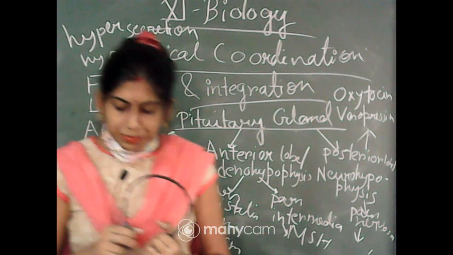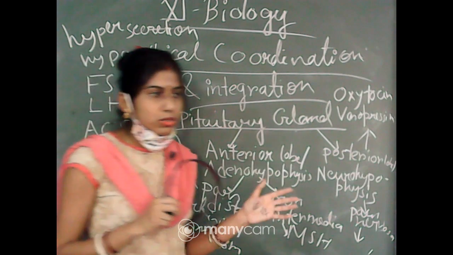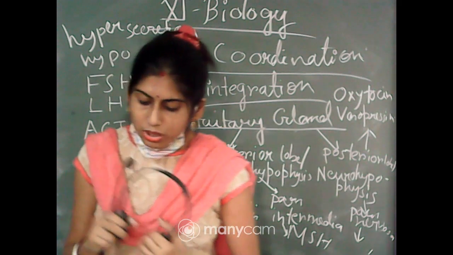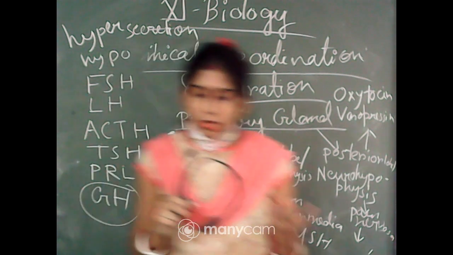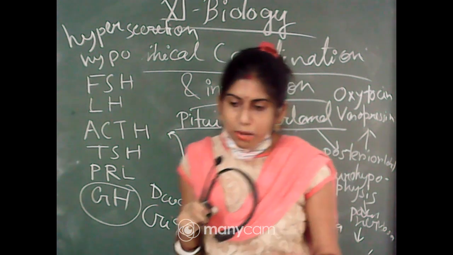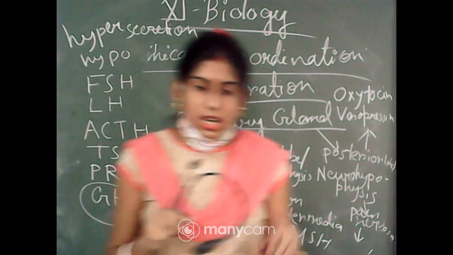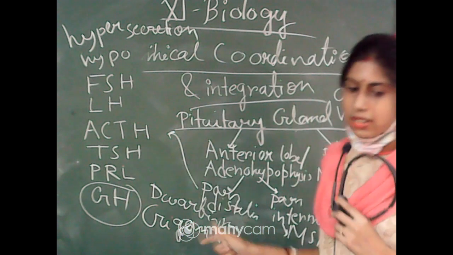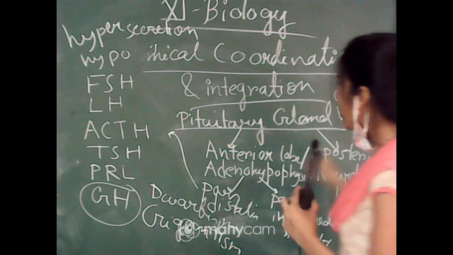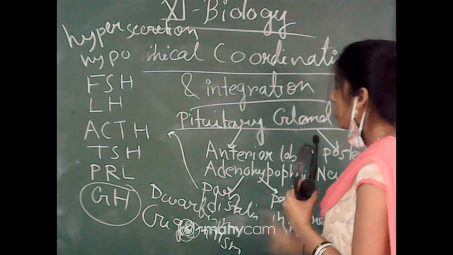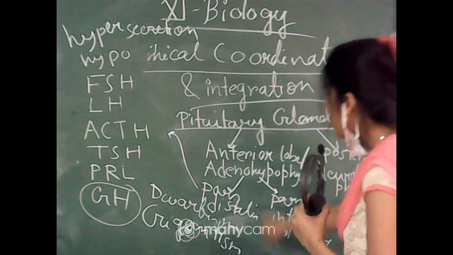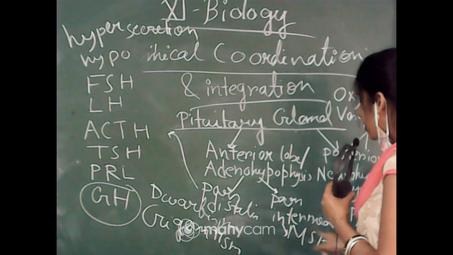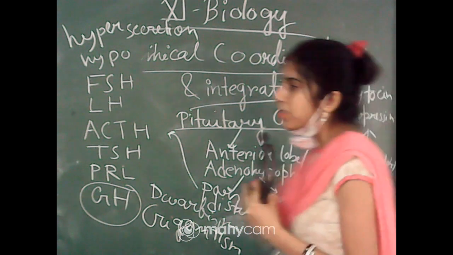Okay, so these are the different roles of LH in males and females, and FSH also has a role in females. That means FSH stimulates the normal growth and development of the follicles which are developing inside the ovary in females. Okay, so these are the different functions of the different hormones that are released from the anterior pituitary or adenohypophysis.